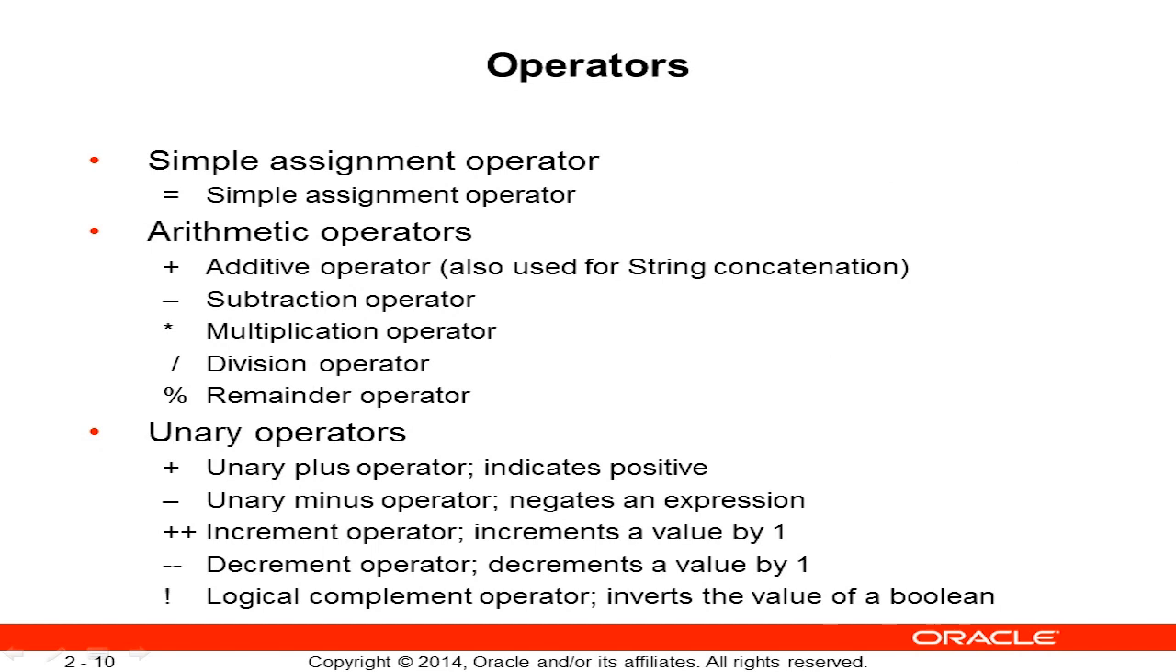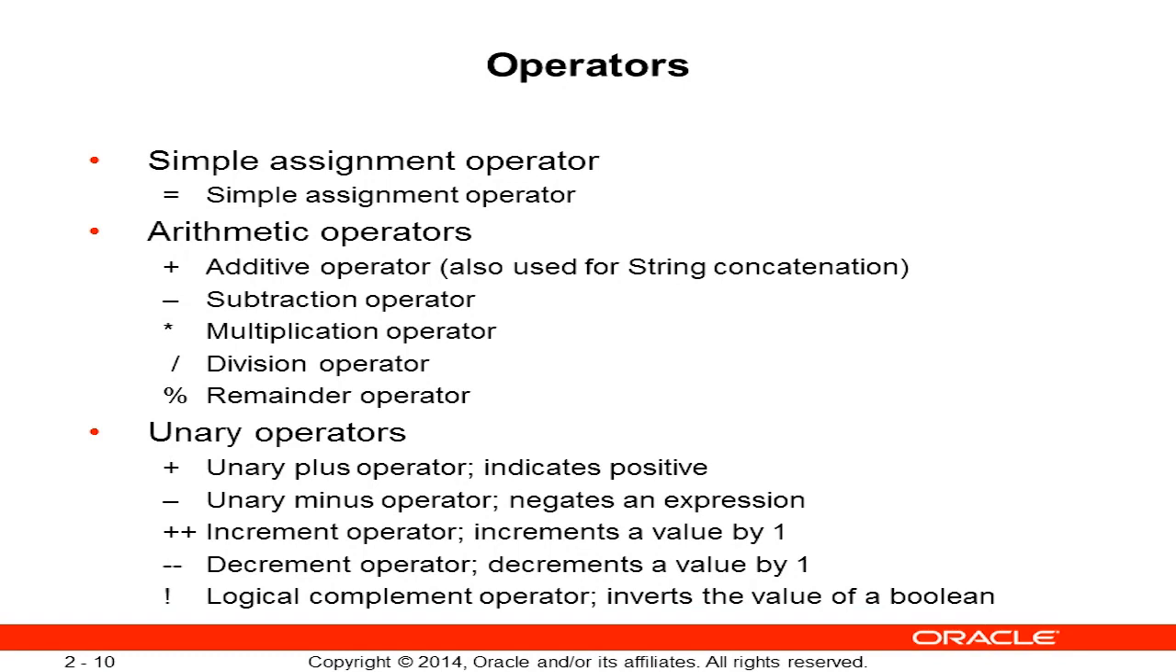And since we've been looking at numbers, this slideshow shows a list of the common operators. Now, most are common to any programming language, and we have a description of each of them. So we have the simple assignment operator, which is the equal sign. Then we have arithmetic operators, so we have addition, subtraction, multiplication, division, and the remainder operator. Then we have unary operators, where we have a plus, which indicates positive, minus indicates negative. We also have plus plus, which is an increment operator, and that increments a value by 1. And then we have minus minus, which is a decrement operator, and decrements a value by 1.